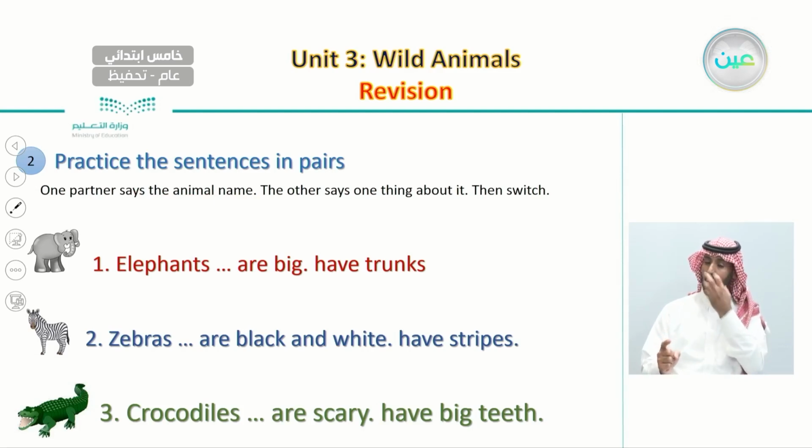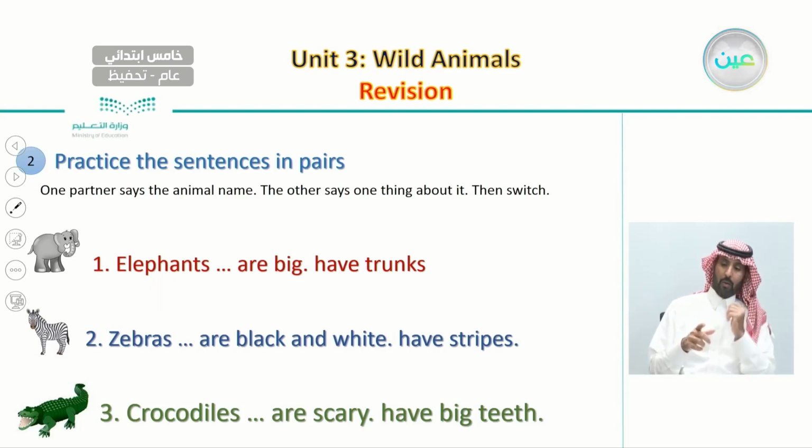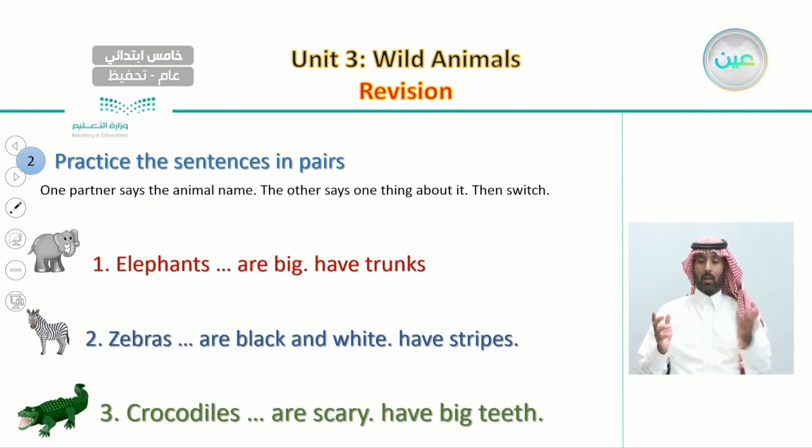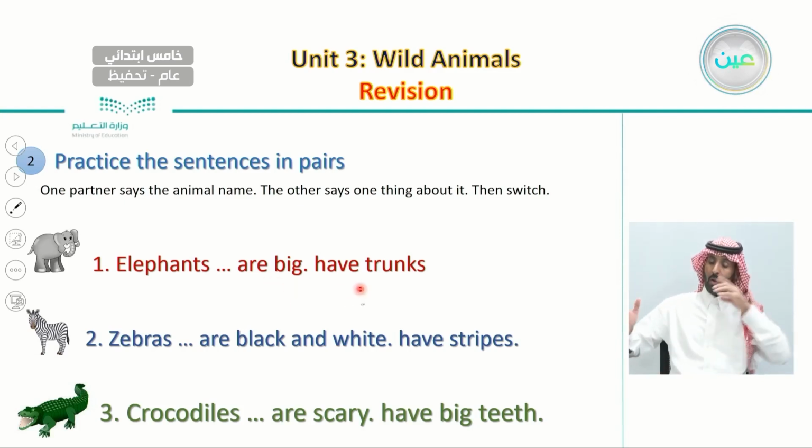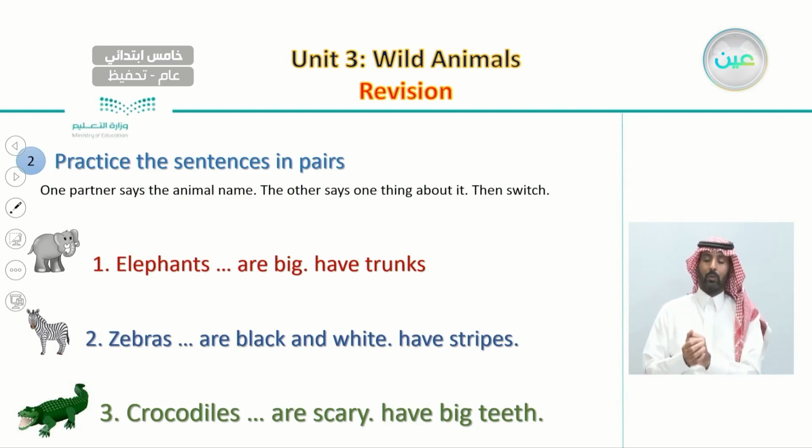For example, say elephants. Your partner can say elephants are big or have trunks, or elephants are big and have trunks.